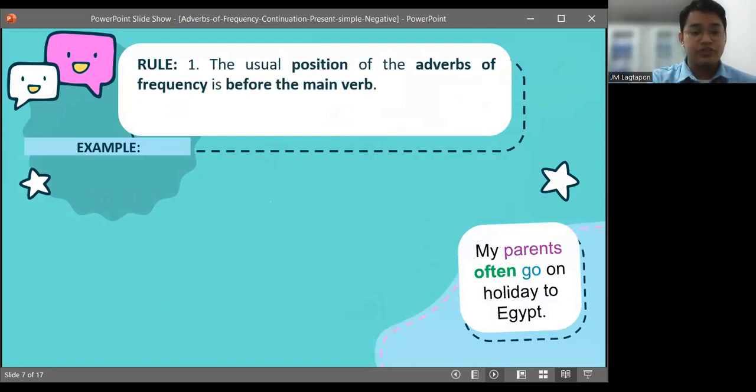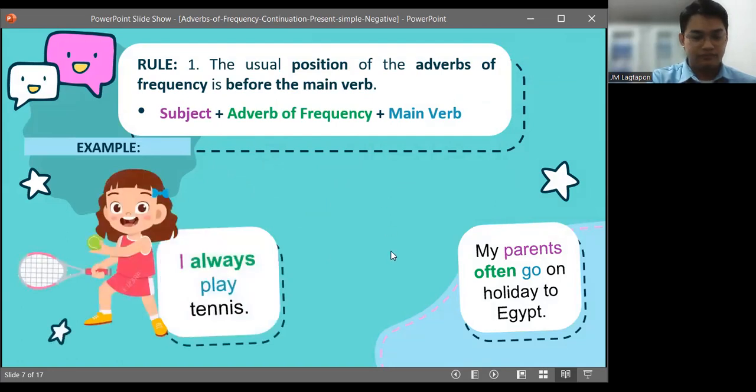First rule is that the usual position of the adverbs of frequency is before the main verb. Now let's look at the formula: subject plus adverb of frequency plus the main verb. Now let's look at the examples. I always play tennis.